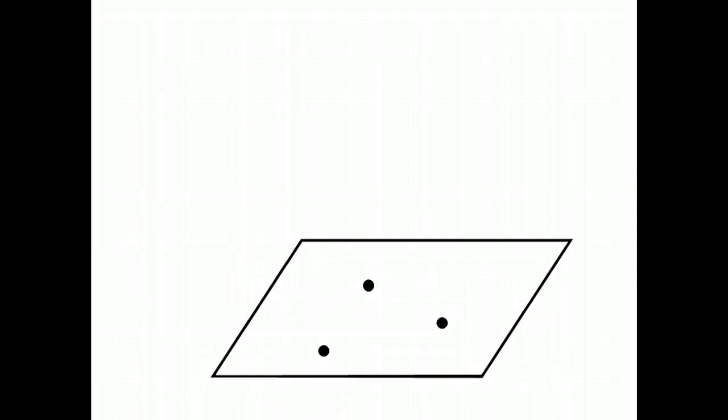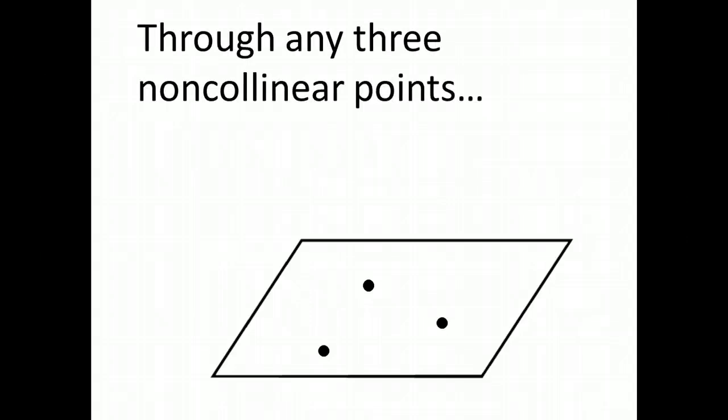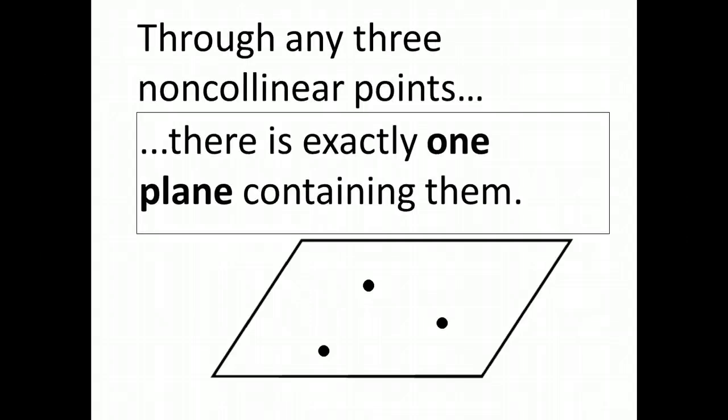Okay, now here's 3 points. These are non-collinear. That means you cannot make one line that goes through all 3 of these points. And we can, though, have a plane that contains all 3 of these points. All 3 of these points lie on that plane. And that is the second postulate. Through any 3 non-collinear points, there is exactly one plane containing them.